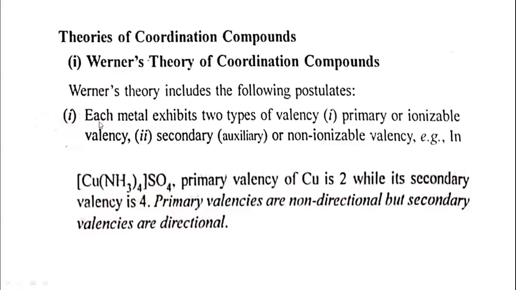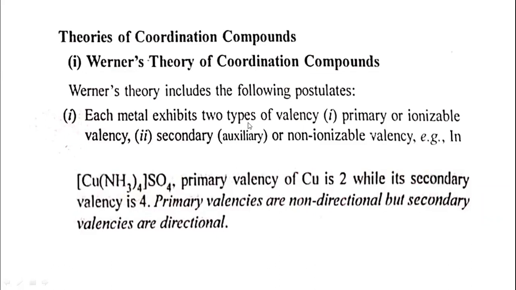According to the Werner theory, each metal exhibits two types of valencies. In a complex or coordination compound, each metal shows two types of valencies: first, primary or ionizable valency, and second, secondary or non-ionizable valency.